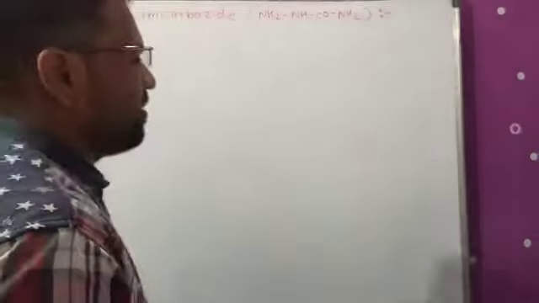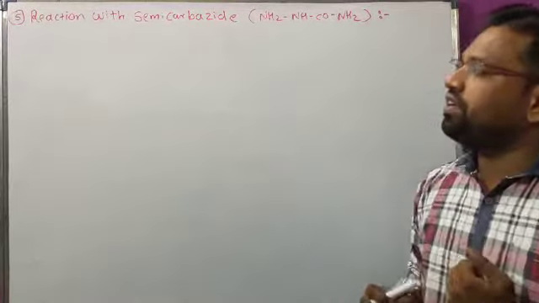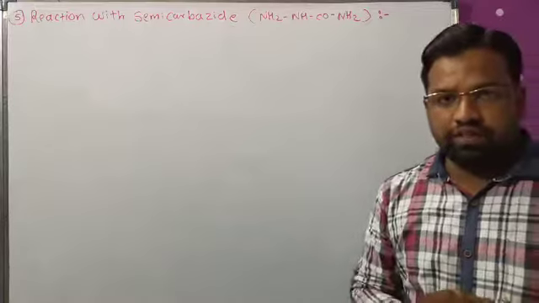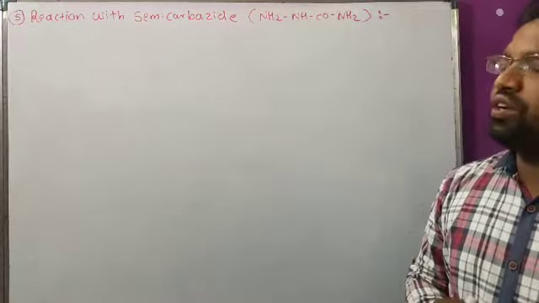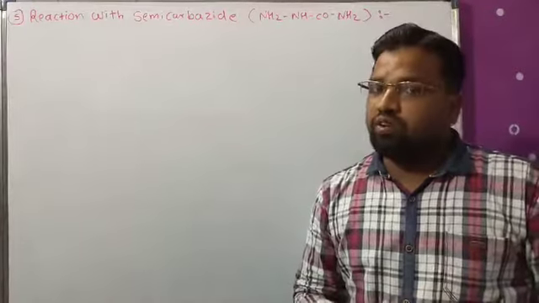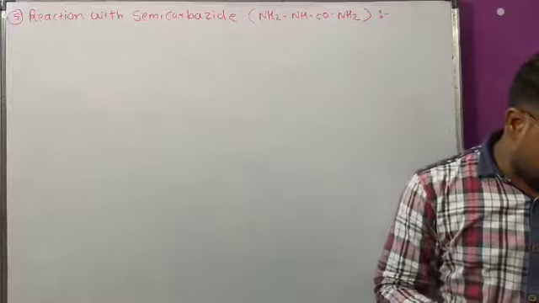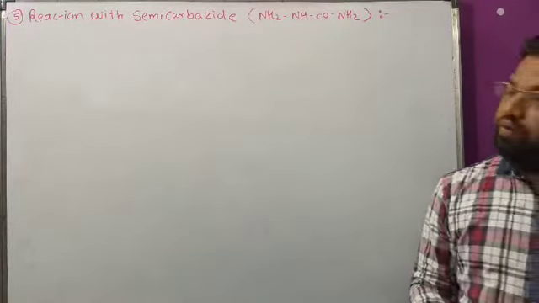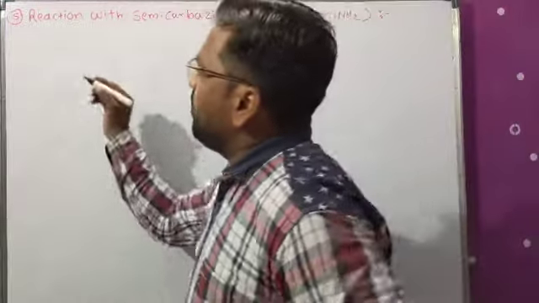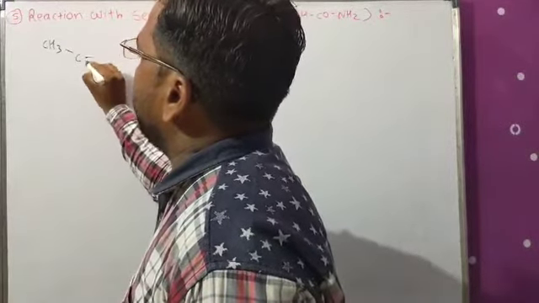Now our last reaction is the reaction of aldehyde and ketone with an ammonia derivative, that is, the reaction with semicarbazide. Both aldehyde and ketone show the reaction with semicarbazide and give the corresponding compound, that is semicarbazone. Now see the structure of acetaldehyde.